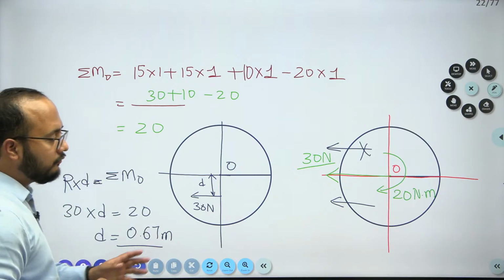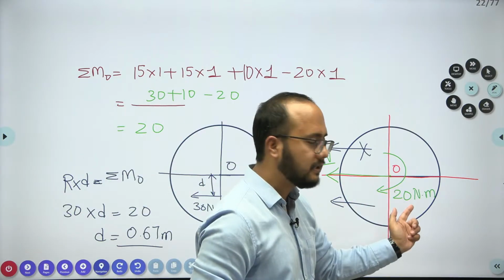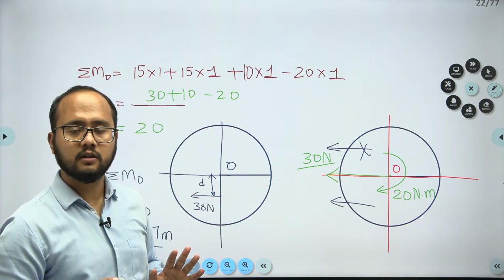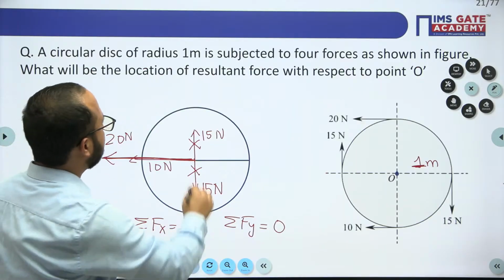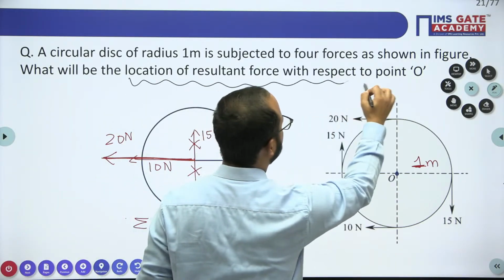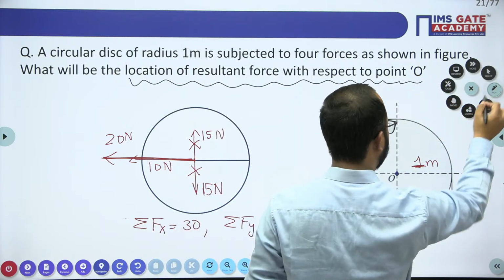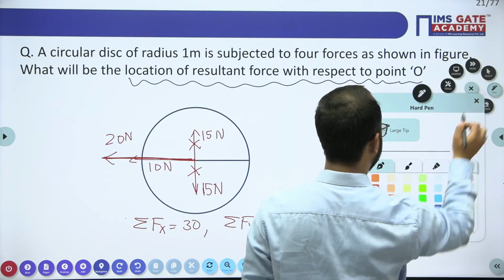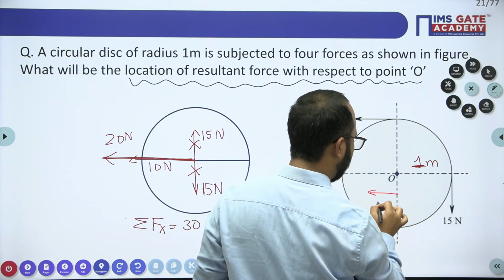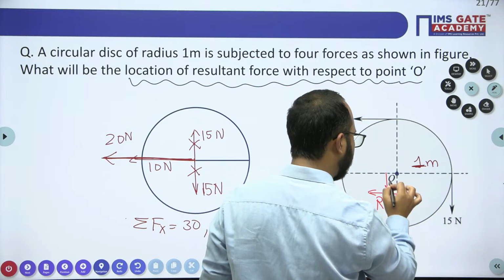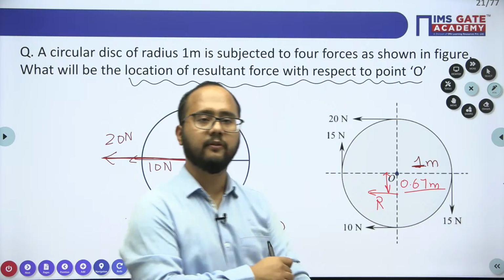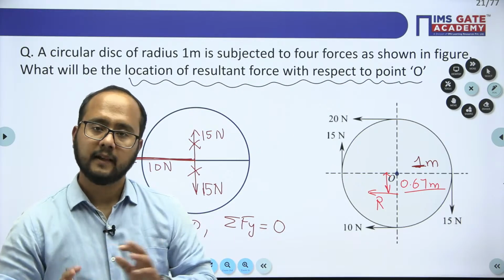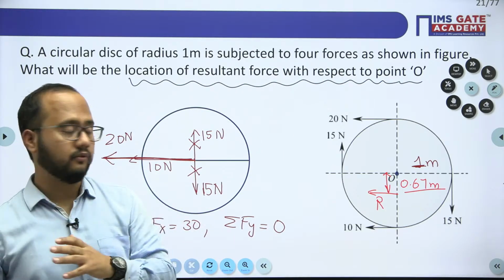So we have converted a force couple system into a single force, and that is what they are asking in this question. They are asking the location of the resultant with respect to point O. So in this case you can mention that the resultant with respect to O is at a distance of 0.67 meter. This is the answer we have. Are you getting the point?